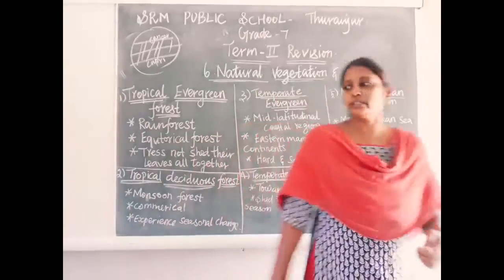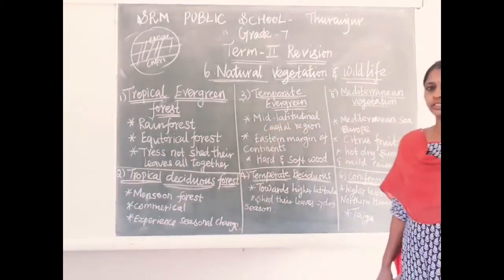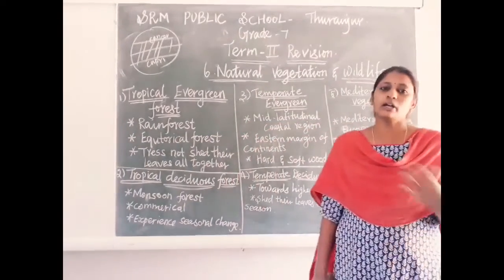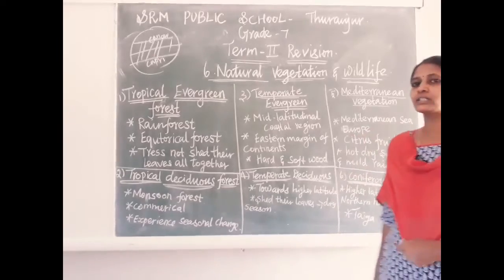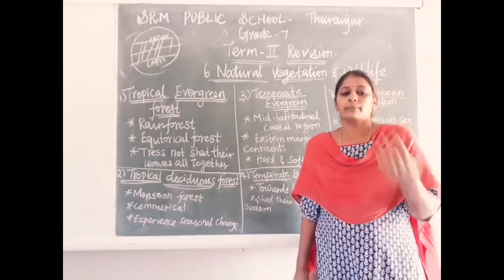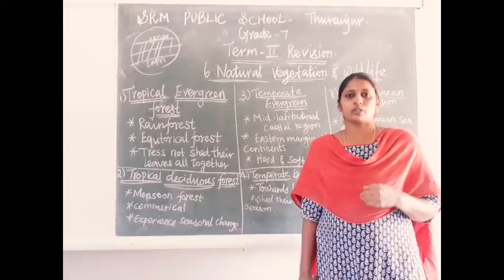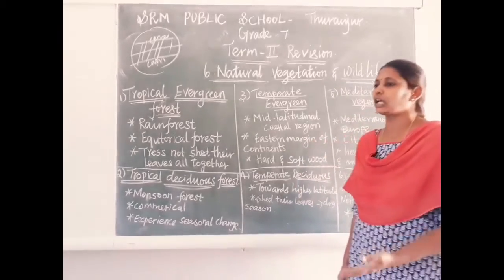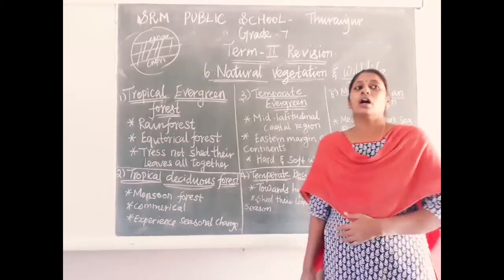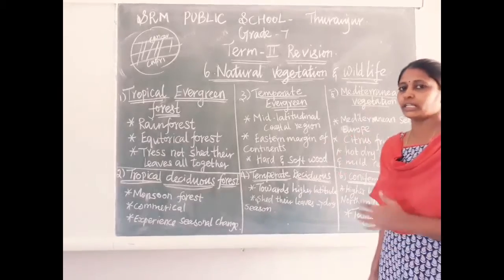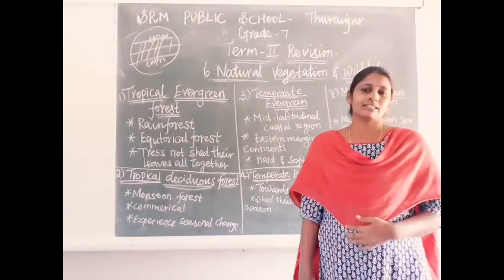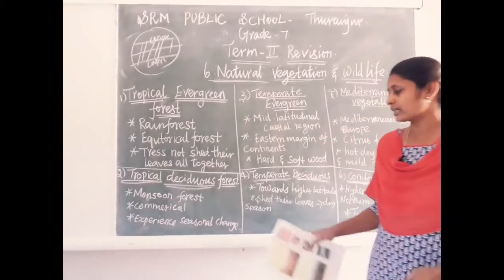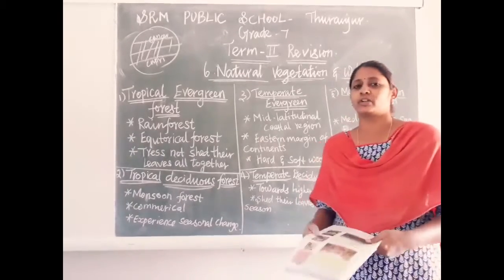Why? Because in this forest we have hardwood trees and softwood trees, which are very good for making furniture, the furniture we use in our homes or factories. That wood comes from tropical deciduous forest. That's why it is called commercial forest.